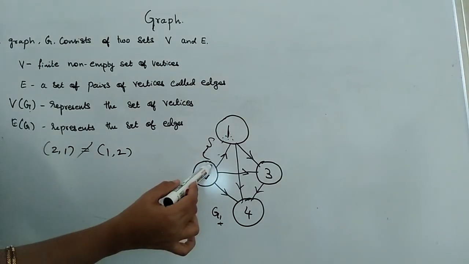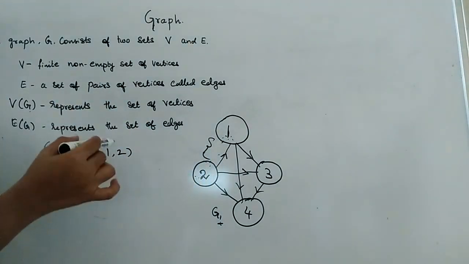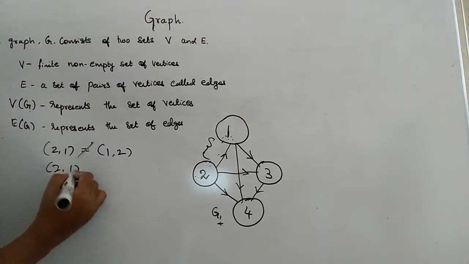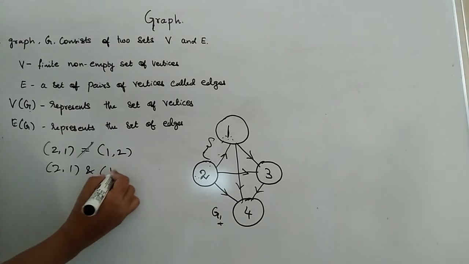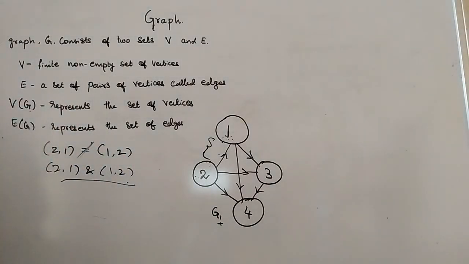It means I can travel from 2 to 1 only, not from 1 to 2. That's why it is not at all equal. But if it is an undirected graph, 2 comma 1 and 1 comma 2 both are equal. Okay, because there is no direction mentioned in that graph, but here direction is mentioned.